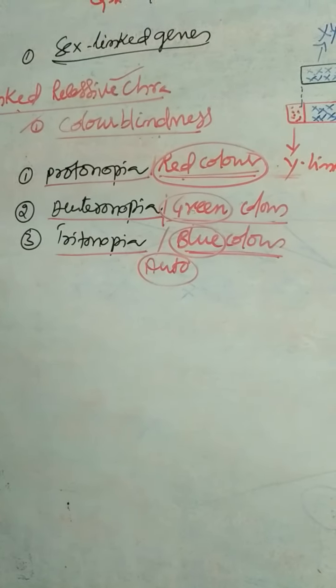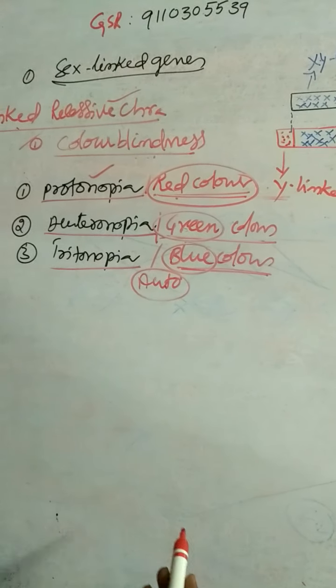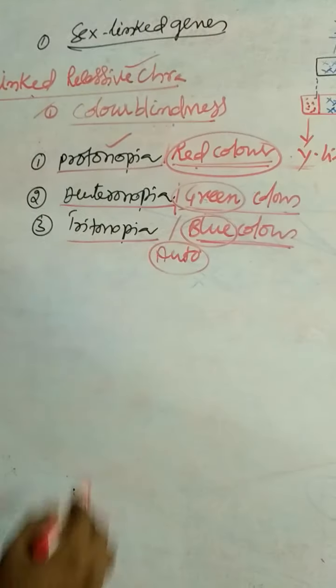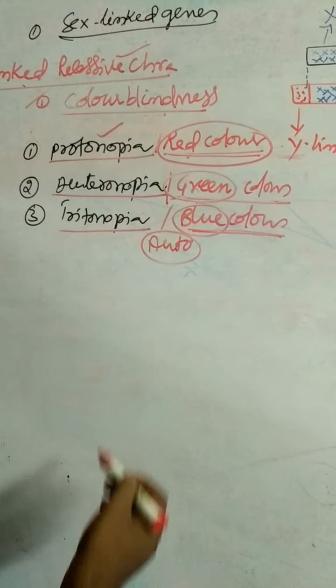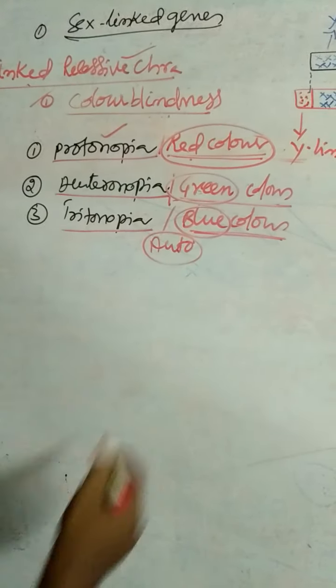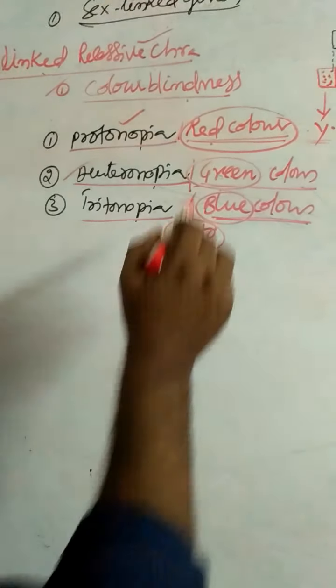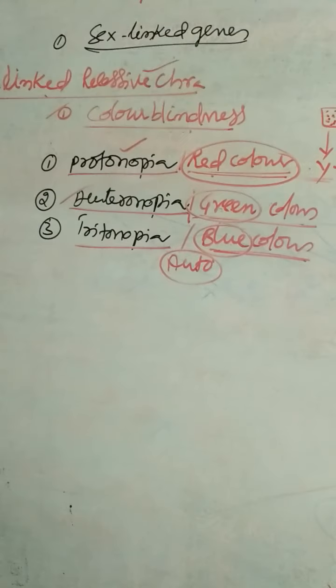These are the color blindness disorders: protanopia, deuteranopia, and tritanopia.